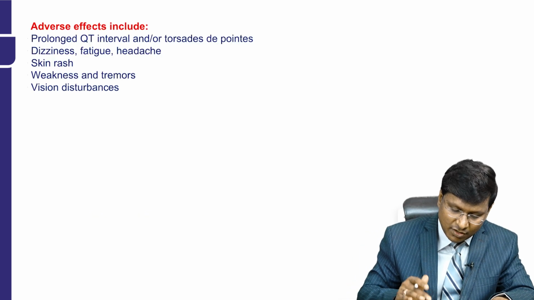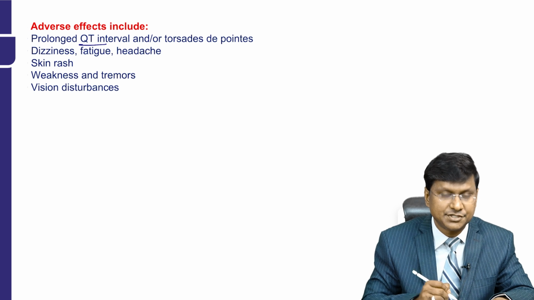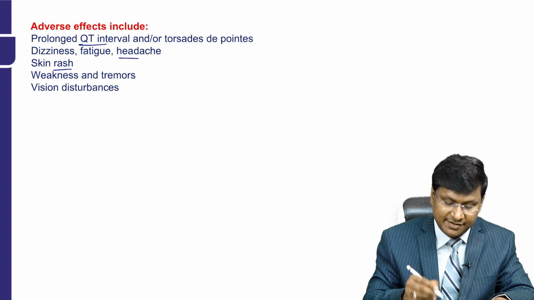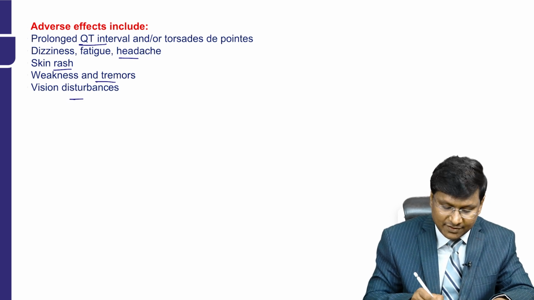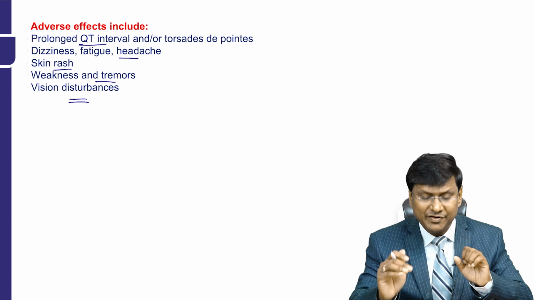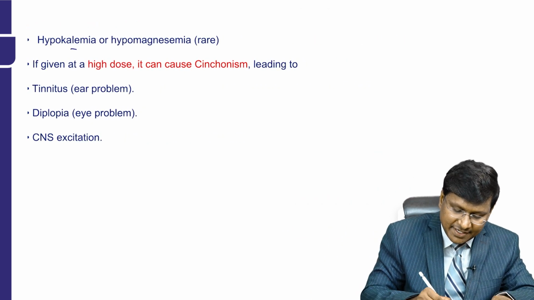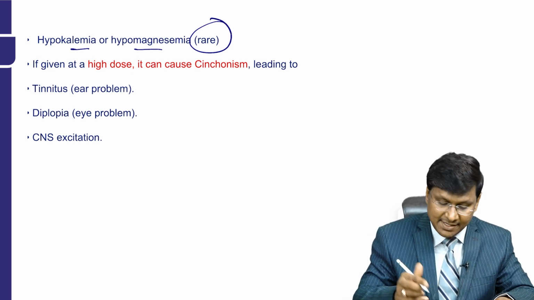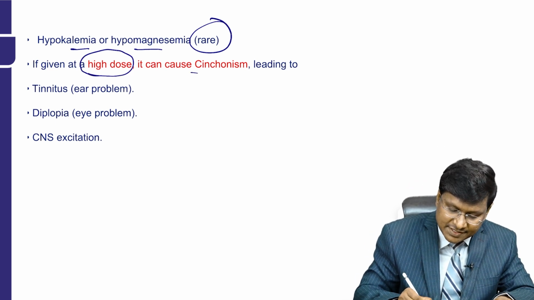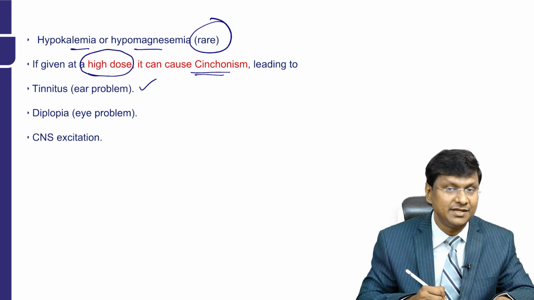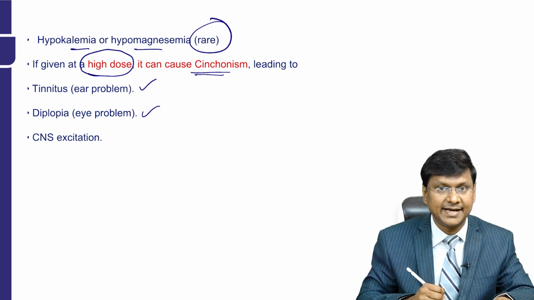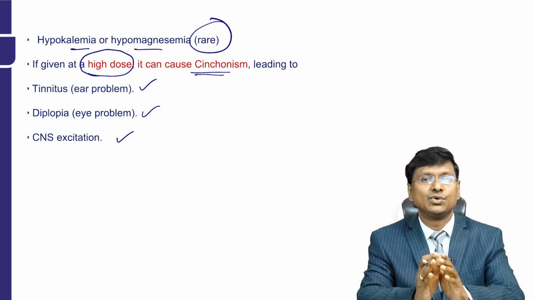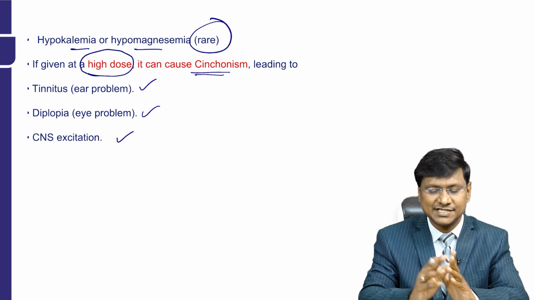If you take the adverse effects of this quinidine, it will cause QT prolongation, dizziness, fatigue, and headache. There can be development of skin rash, weakness and tremors, and there will also be vision disturbances, right? Whereas electrolyte abnormalities like hypokalemia and hypomagnesemia are rare, right? If it is given at higher doses, it can cause cinchonism, which will lead to tinnitus, which is an ear problem, diplopia, which is an eye problem, and excitation of the central nervous system, right? So this is about quinidine and its adverse effects.